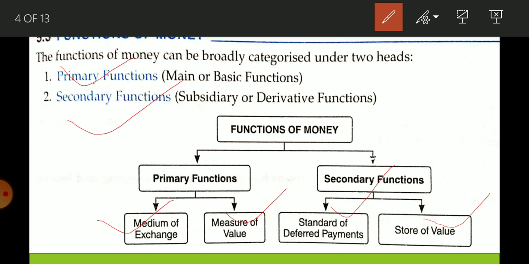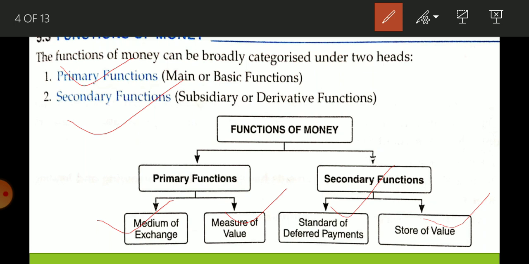So there is no issue of searching for a person, like the double coincidence of wants. Now next is measure of value. In today's era, in the monetary system, the value of everything, whether it is the doctor's fees, or the price of a pen, or the price of an aircraft, is represented in terms of money. Okay, so that is it.